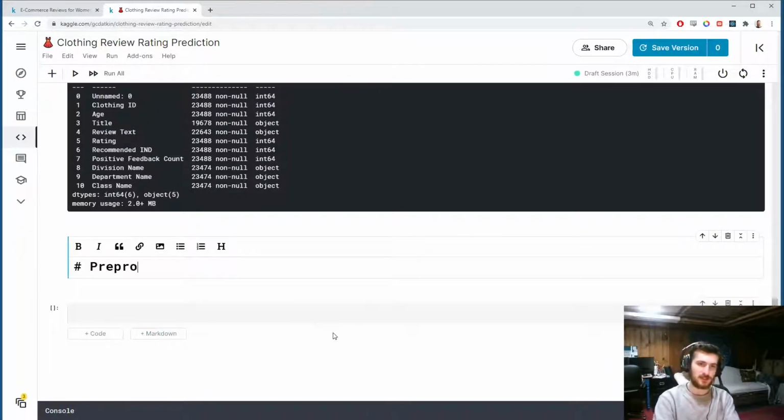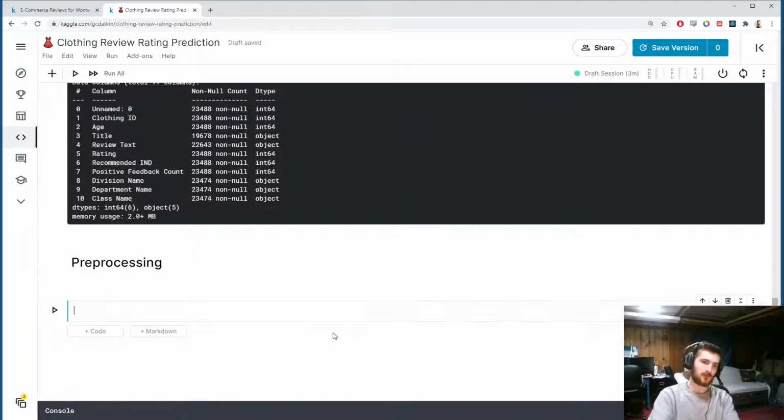Let's start pre-processing. If we're going to use word embeddings, we have to get the sentences into sequences of integers, which is how we can then pass that in to the embedding layer from Keras, which will do all the work for us. So if we're going to do that, we need to do a few things first.